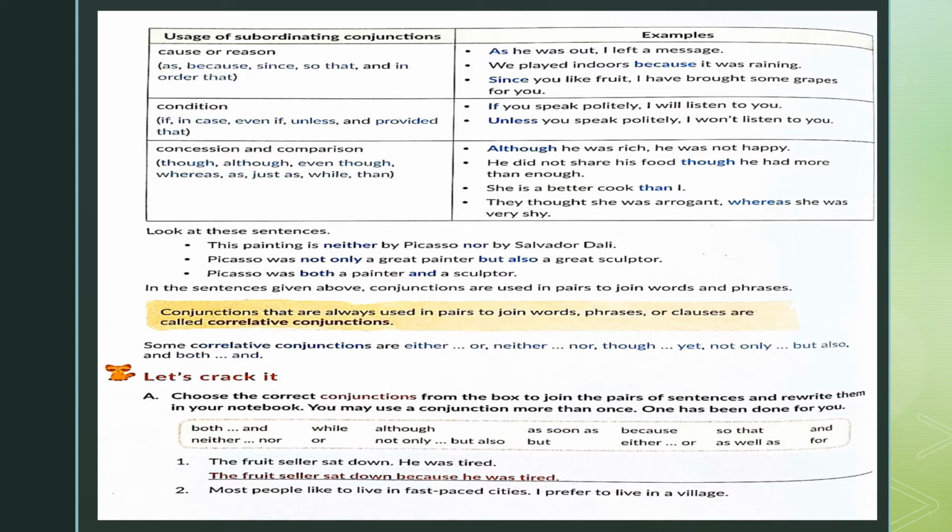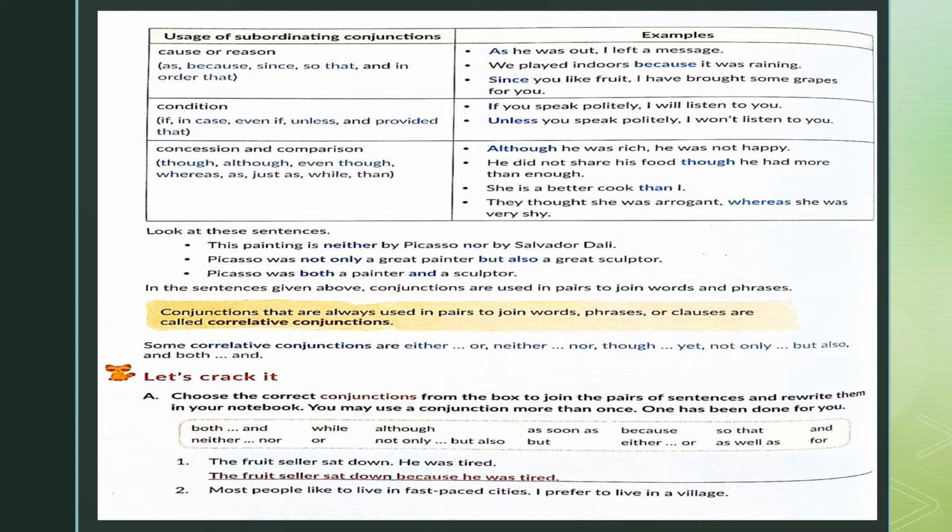Similarly, we have the subordinating conjunction of cause or reason, like as, because, since, so that, and in order that. Now look at the examples. As he was out, I left a message. So the reason for leaving the message is being joined with the help of the subordinating conjunction as. So we can say as in this particular sentence is a subordinating conjunction of cause or reason.